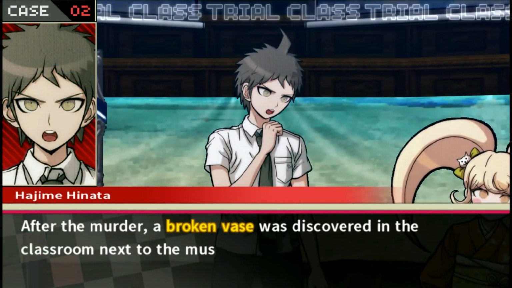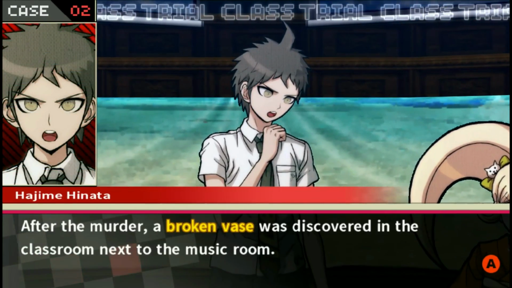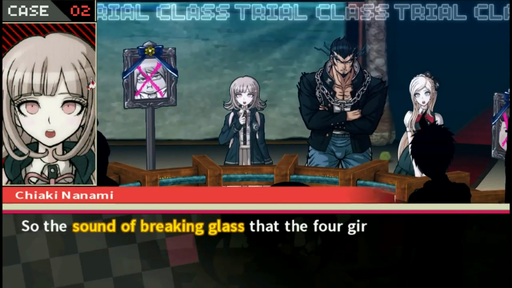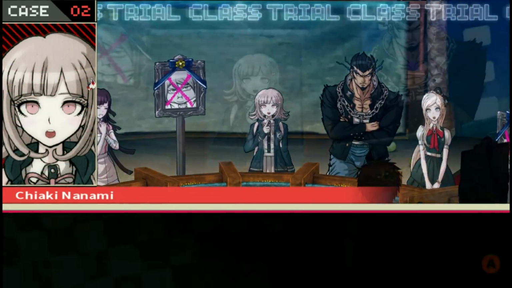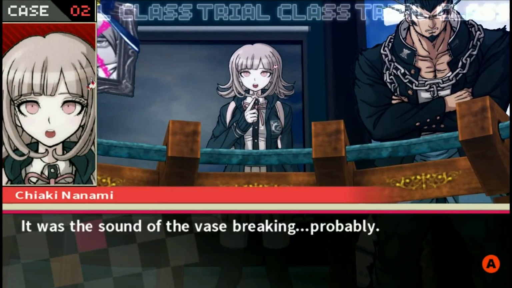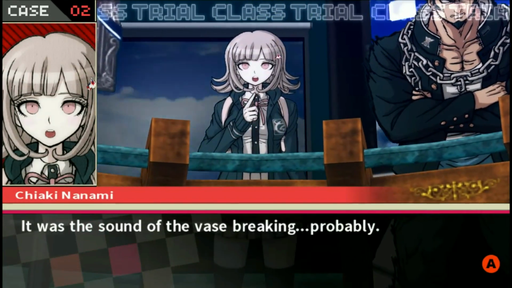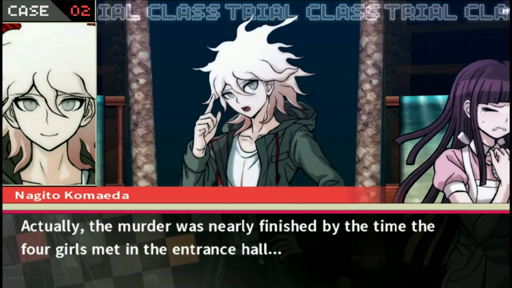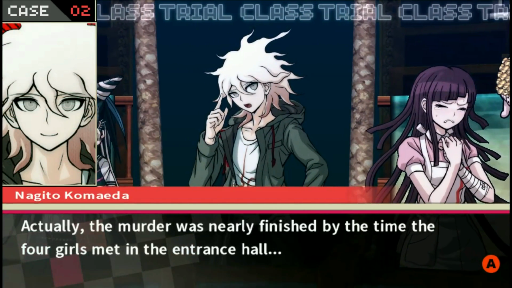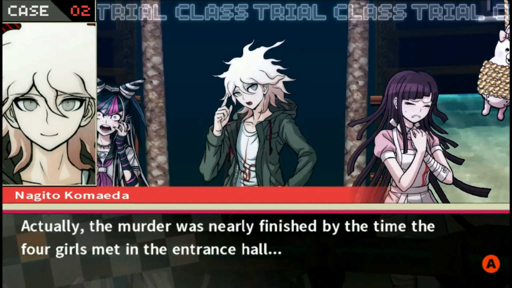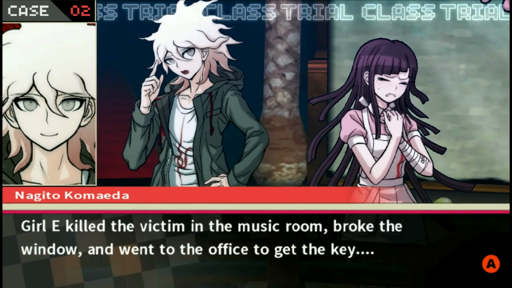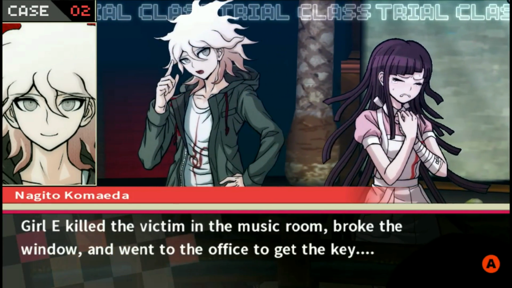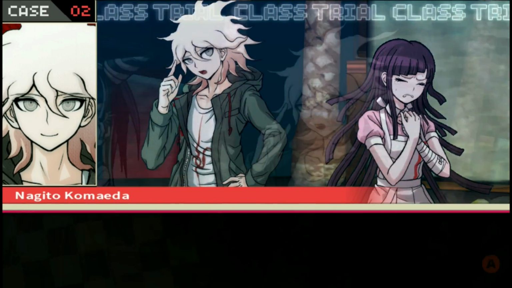After the murder, a broken vase was discovered in the classroom next to the music room. Yes. So the sound of breaking glass that the 4 girls heard wasn't the music room's window. It was the sound of the vase breaking. Probably. Actually, the murder was nearly finished by the time the 4 girls met in the entrance hall. Girl E killed the victim in the music room, broke the window, and went to the office to get the key. That would make sense.